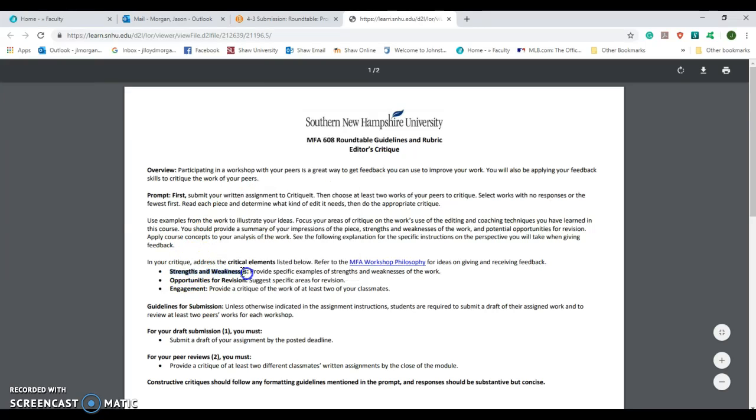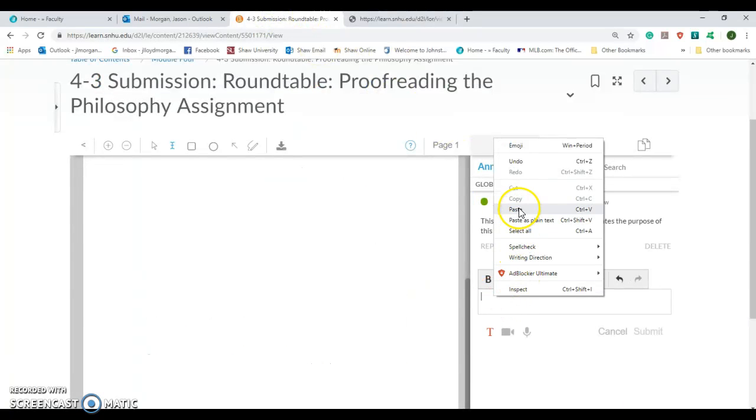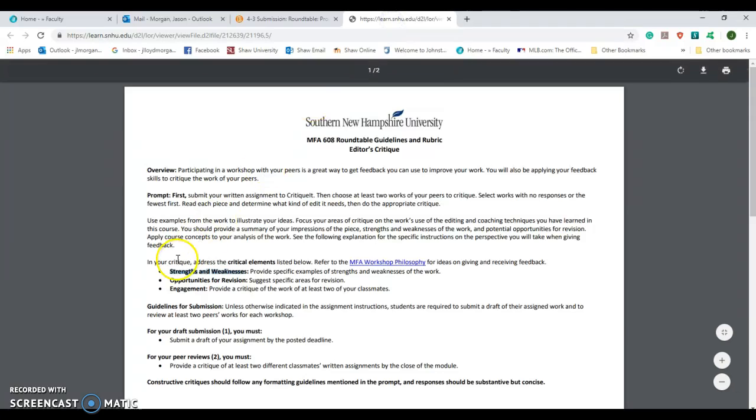Strengths and weaknesses. Right click, copy, go back to here, and then I'm going to paste that. Okay, strengths and weaknesses. Because again, this shows who gave the feedback, right? So then I could write in what I think are the strengths and weaknesses, blah, blah, blah, enter, and then I'm like, okay, well, what are the opportunities for revision?